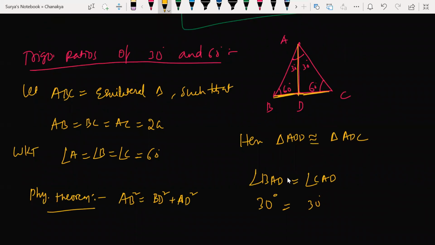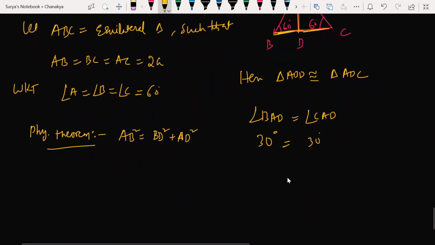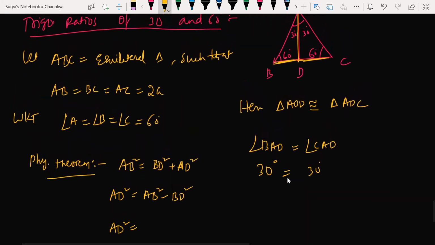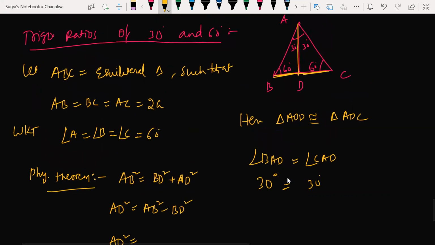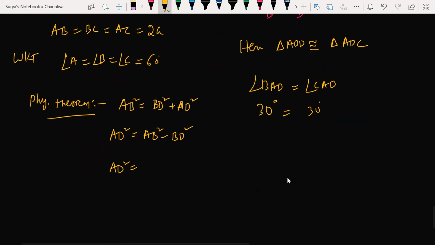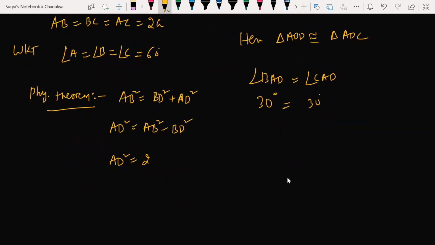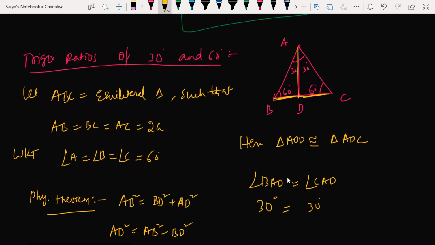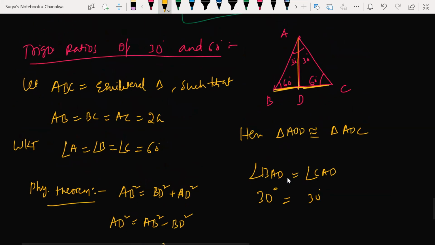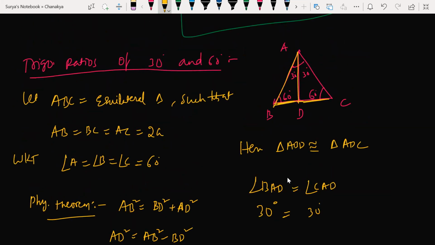Now we need what, beta? We don't know AD, right? We want AD. Let's find out AD square. AD square is what, beta? AB square minus BD square. Cool. AD square how much? AB square is 2a whole square, minus BD square, which is a square. I'm talking about AB, beta. AB is fully 2a. This is a, this is a. This is fully 2a. Hope you are getting my point.